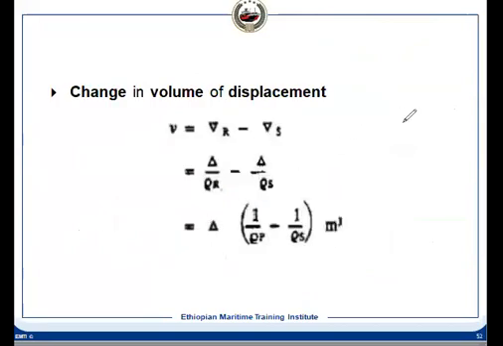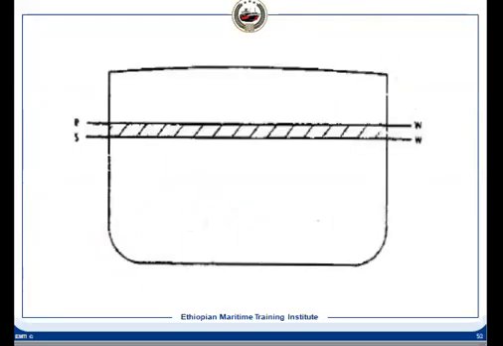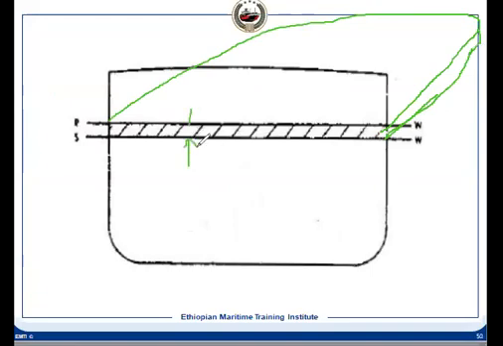So the change in volume will be how much? If you see this diagram, and we consider this water plane area remains constant, then this is the change in draft multiplied by the water plane area. That will be the volume which has changed.